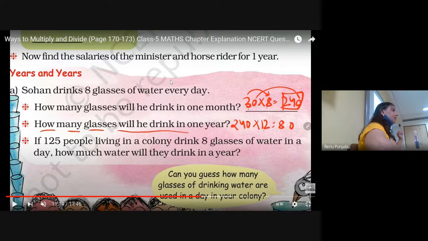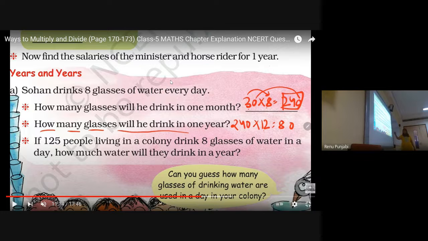How will 30 by 8... Just try to do it. Wait a minute. One day, 8 classes. There are a total of 365 days in a year. Multiply it with the 8 and find the answer. 8 5s are 40. 8 6s are 48, plus 4.